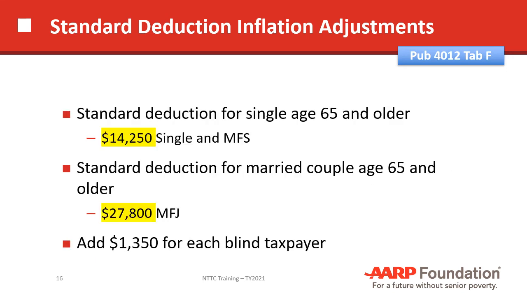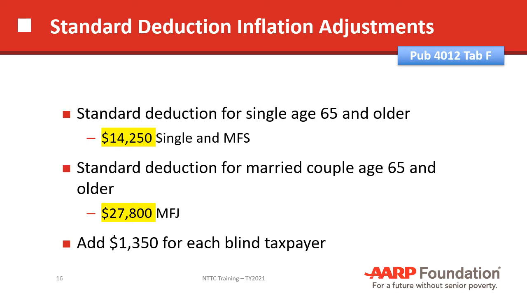Every year I like to include a slide that tells us what the standard deduction is for either a single person or a married couple over age 65 or older, because those are the taxpayers that we deal with most often. So these are the numbers that we really should commit to memory. These are also the numbers where, if the taxpayer does not have enough itemized deductions to beat these numbers, then they end up taking the standard deduction.